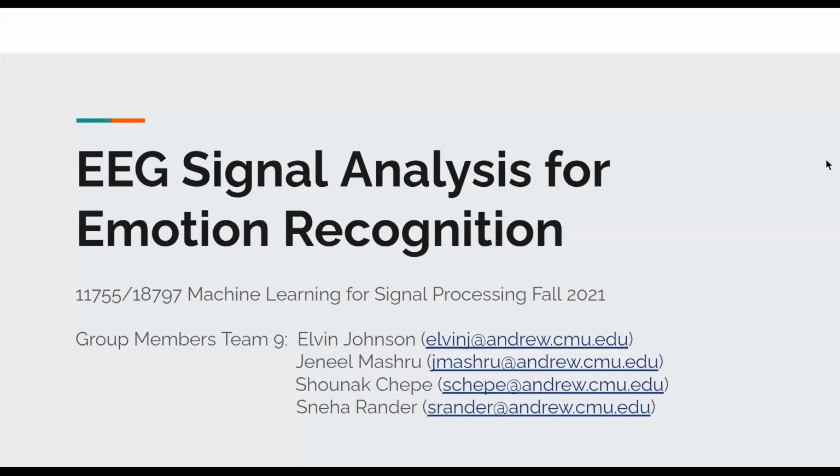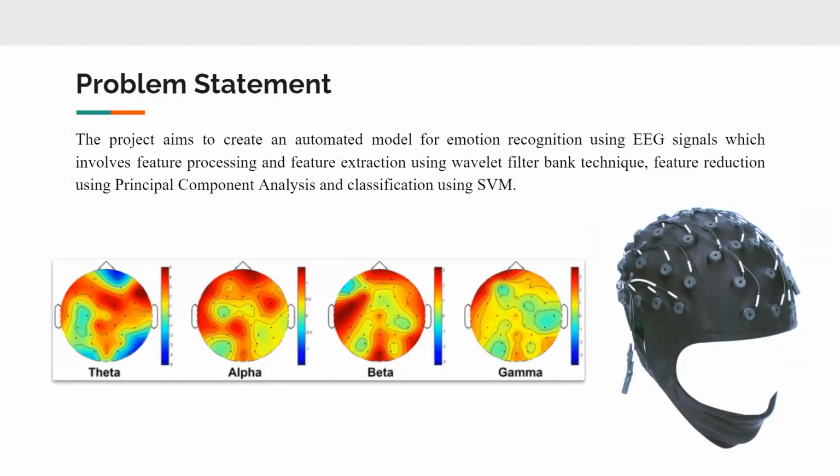We are Team 9 and welcome to our project presentation on electroencephalogram signal analysis for emotion recognition. Our project aims at achieving emotion detection using EEG signals by extracting relevant features using feature reduction techniques and then classifying them by using several machine learning models.